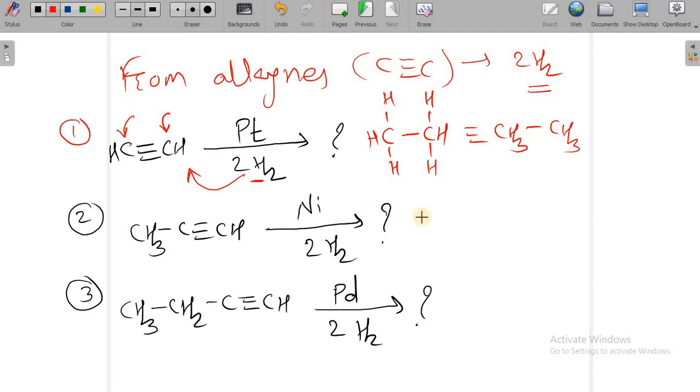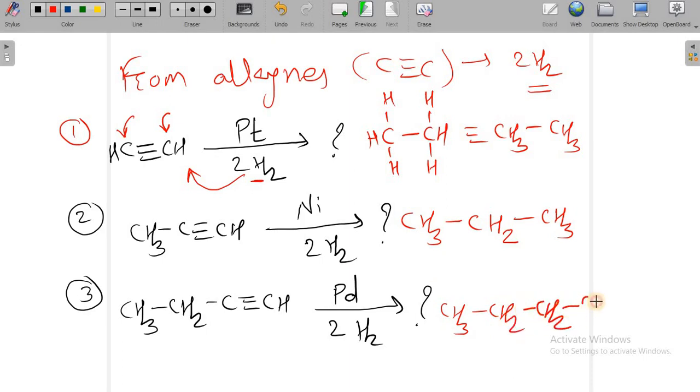Then the next one, you can write as CH3 CH2, and at the last CH3. Here also you write CH3 CH2 CH2 and here CH3. In the overall reaction, across these triple bonds there is an addition of twice H2 molecules. In this way you can convert these triple bonds into single bonds.